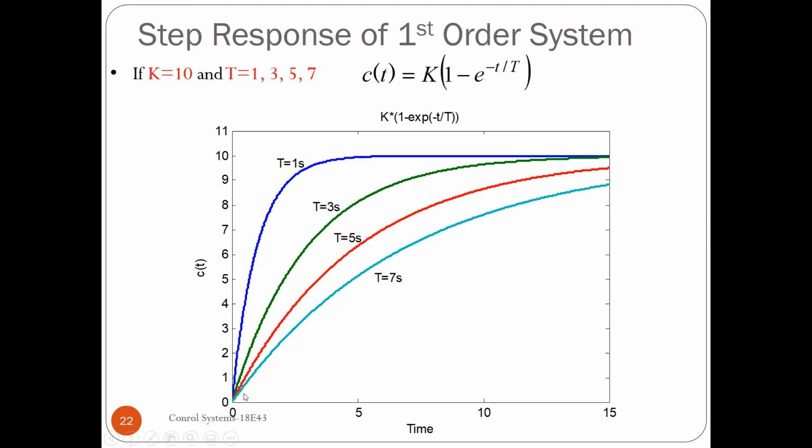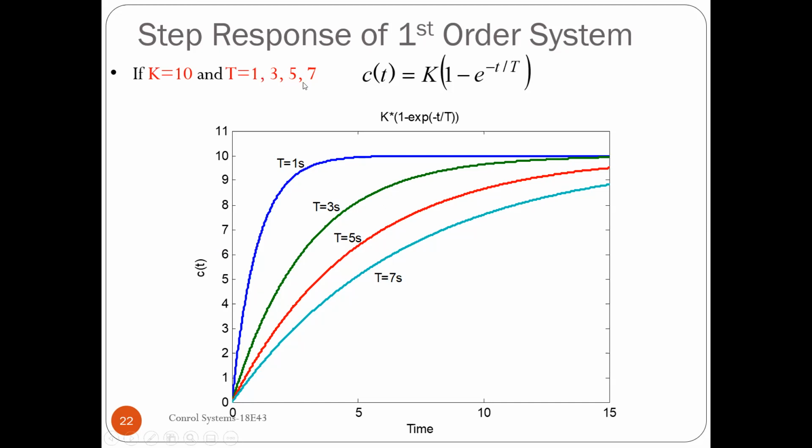You can see that the rise in the output is very fast because the time constant is a smaller value. As the time constant becomes bigger, you could see that it is taking much time to reach its final value, or it's very slow. It is not at all quick in picking up the values. That is what the slide explains here.